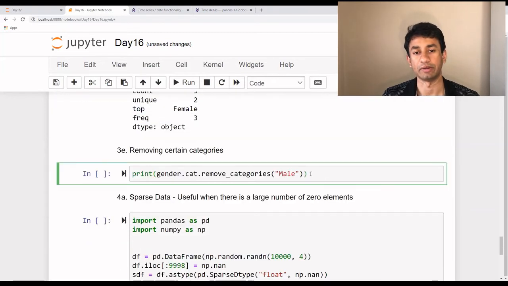Now let's say we want to remove a category from the data. What we can do is use the remove_categories function.